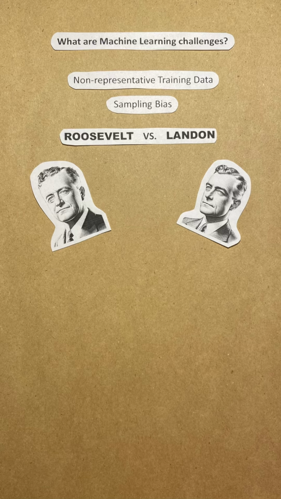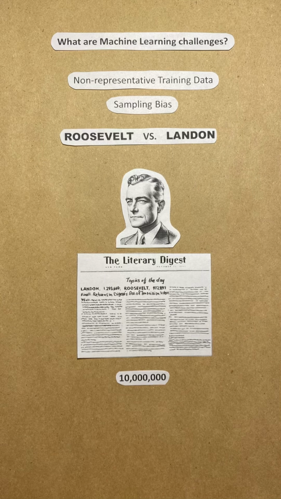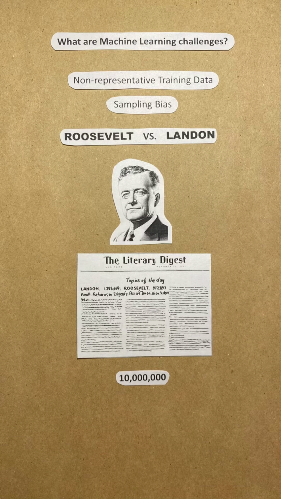In the 1936 U.S. presidential election, a magazine called Literary Digest conducted a large poll to predict the winner. They sent mail to about 10 million people. It got 2.4 million answers, and predicted with high confidence that Landon would get 57% of the votes. Instead, Roosevelt won with 62% of the votes.